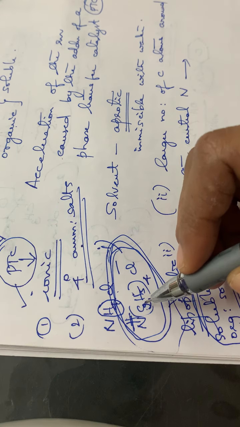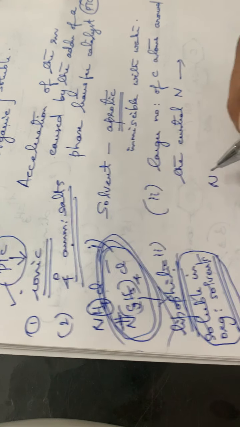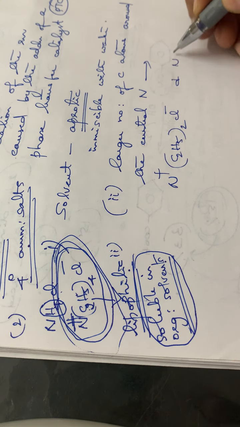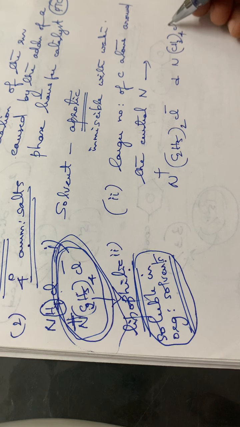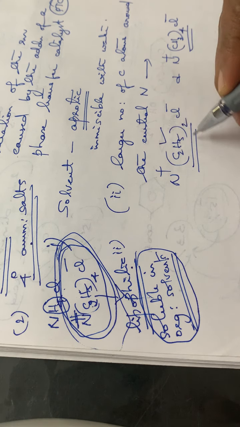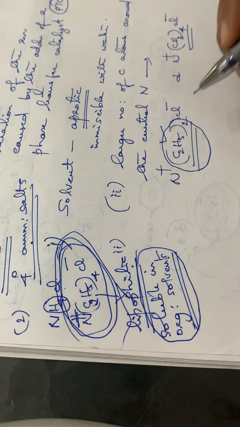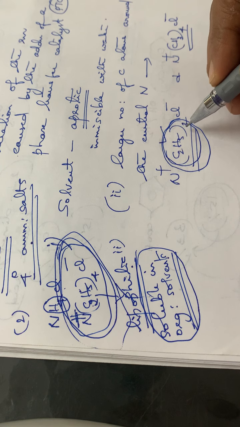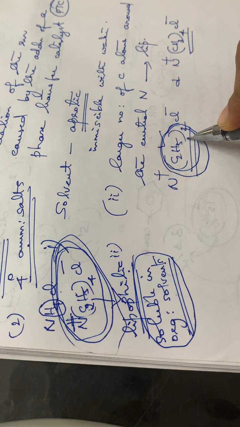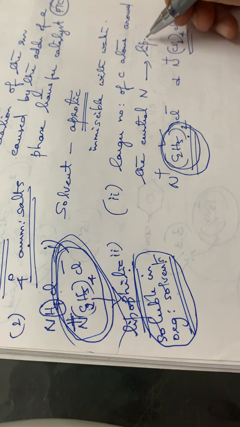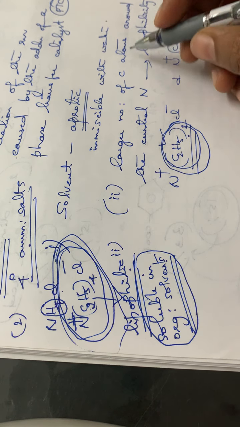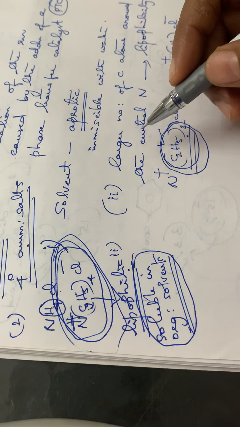See, suppose while comparing N(C2H5)4 Cl minus N plus and N(CH3)4 Cl minus with 4 methyl groups, this compound has a greater number of carbon atoms, isn't it? So as the number of carbon chain increases, what happens? The lipophilicity also increases. So in this case, the lipophilicity is greater compared to this one. So the lipophilicity increases with the number of carbon atoms around the central nitrogen atom.